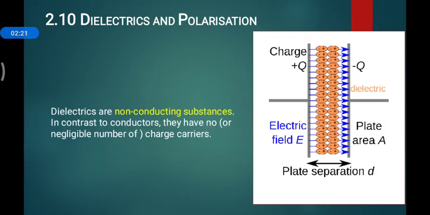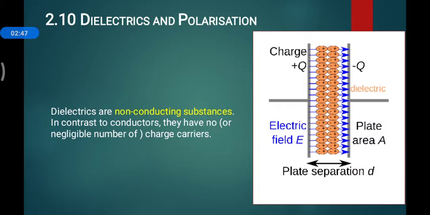Let's start. Dielectrics are non-conducting substances. What is the meaning of a conducting substance? Substances that conduct electricity are known as conductors, and the others are non-conductors. Why are they non-conducting materials?